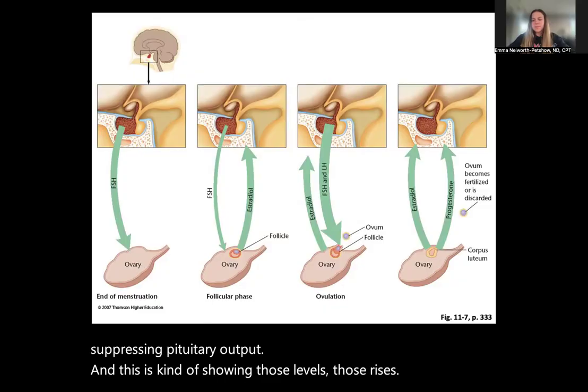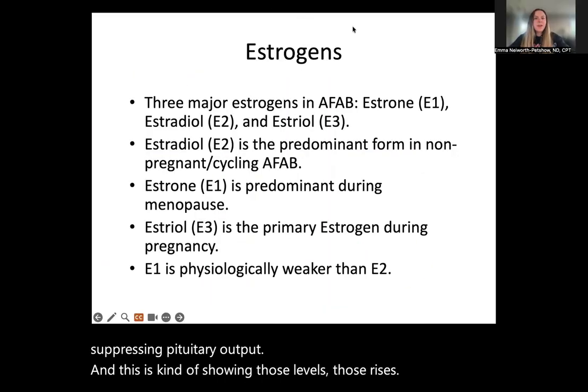All right, when we come back, we will talk about estrogen.